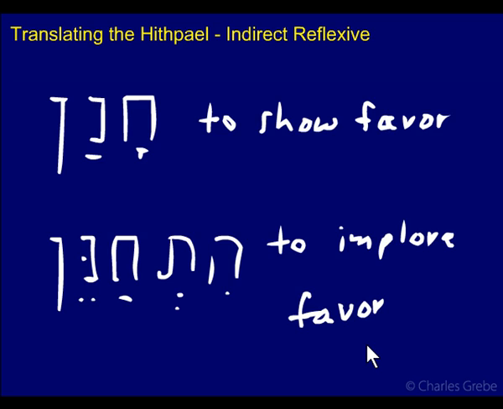Now, this is an example where we have a verb that shows up in the Hithpael, but doesn't really show up in the Piel. There's only one form in the Piel. So sometimes you'll get these things, and this is where you really have to look it up in the dictionary and see which binyanim the verb shows up in, because you can't predict it. It may be in the Kal and not the Piel, but then the Hithpael like we have here, which may seem a little counterintuitive because the Piel goes with the Hithpael. Here we have the Kal, and the reflexive is in the Hithpael. Well, that's just the way it is, I guess.